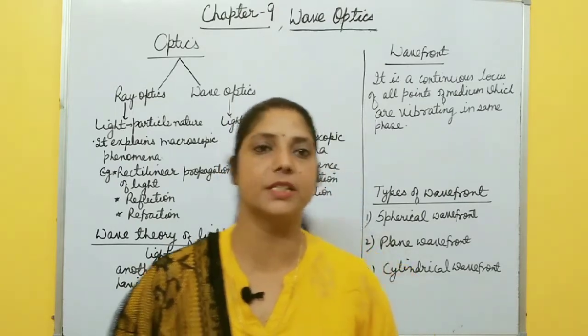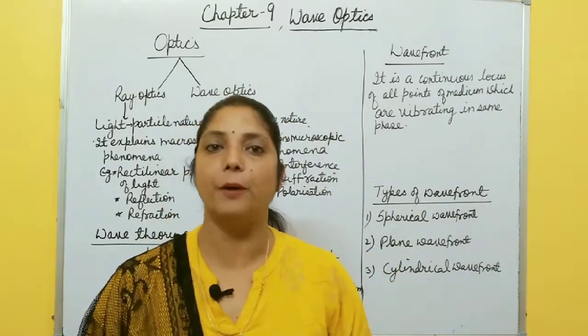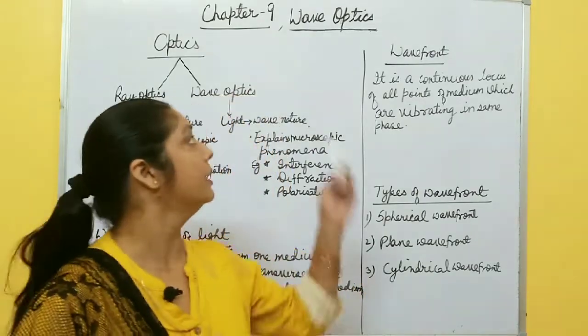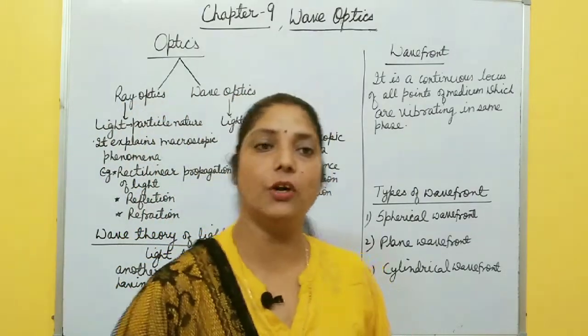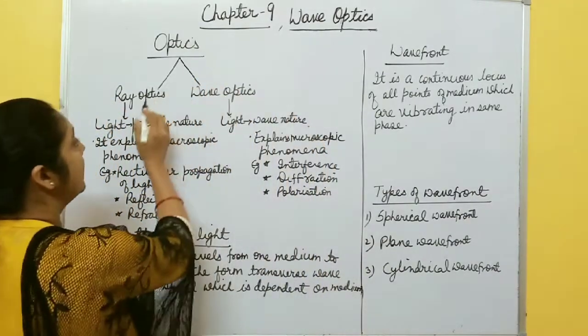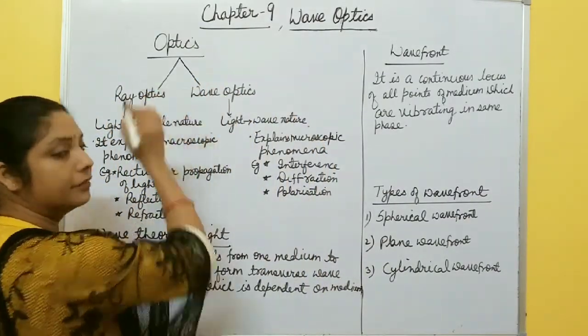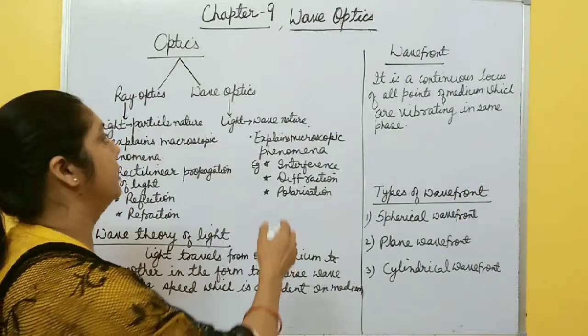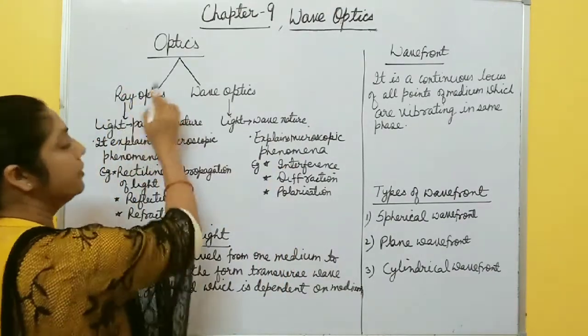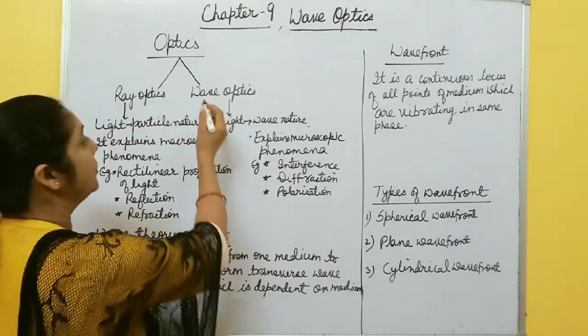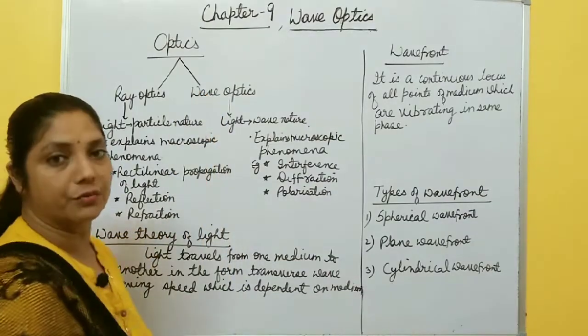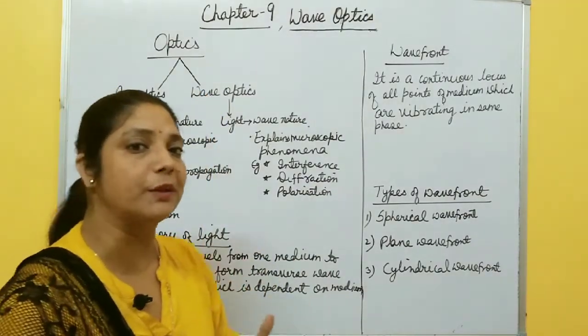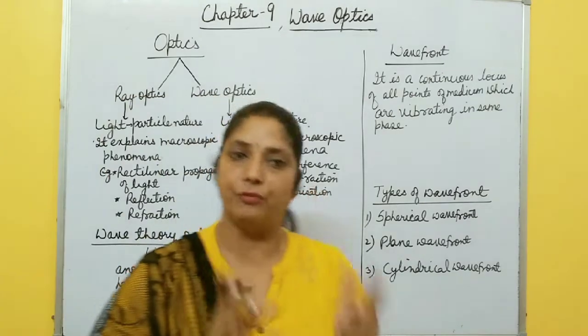Today I am going to start one new chapter of optics, chapter number 9, wave optics. Actually optics is divided into two parts: one is ray optics and another one is wave optics. In the previous chapter you studied about ray optics. Now today I am going to start wave optics. What is the difference between ray optics and wave optics?